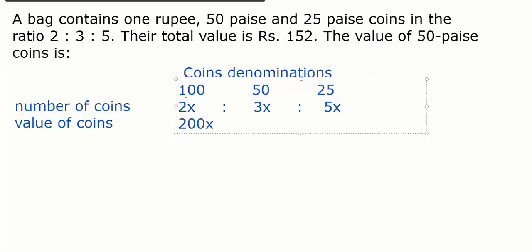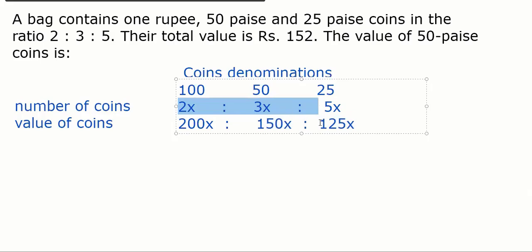So the value of each coin is 100, and the number of coins is 2x. So the total money is 200x here. What is the value of 50 paisa coins? 50 into 3x, right? What is the value of 25 paisa coins? Agree, everybody? This is the value of the coins in paisa. This is the number of coins.